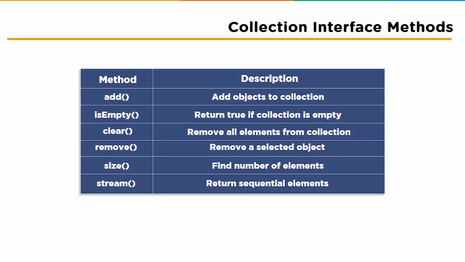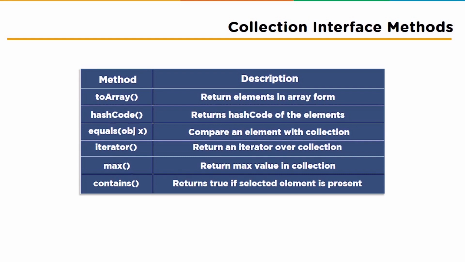Next to the remove method we have the size method, which is used to return the number of elements in the collection. After the size method we have the stream method, which is used to return a sequential stream with this collection as its source. The next method we have is the toArray method, which is used to return an array containing all the elements in this collection. Followed by that we have the hashCode method, which is used to return the hashcode value for this collection. Next, the equals method, which is used to compare the specified object with the elements in the collection.